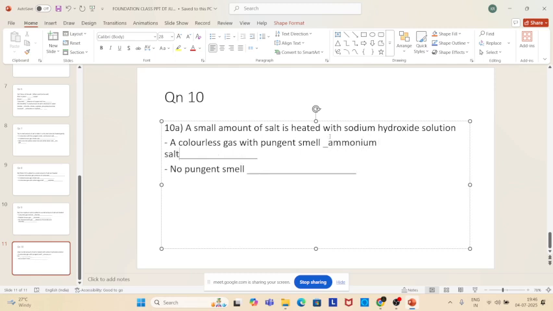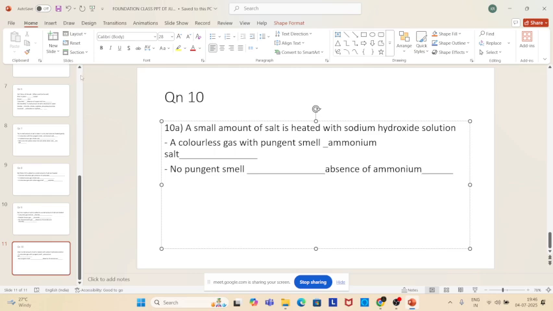Ammonium salt. Then no pungent smell. Suppose it does not give a pungent smell if you heat with sodium hydroxide. So what is that? Here you can say absence of ammonium. That's all. You cannot conclusively say what is that salt, but you can say it's absence of ammonium. Okay, so with this we close this.